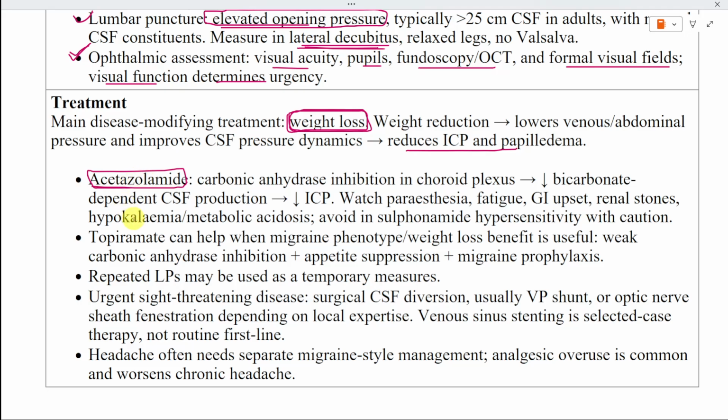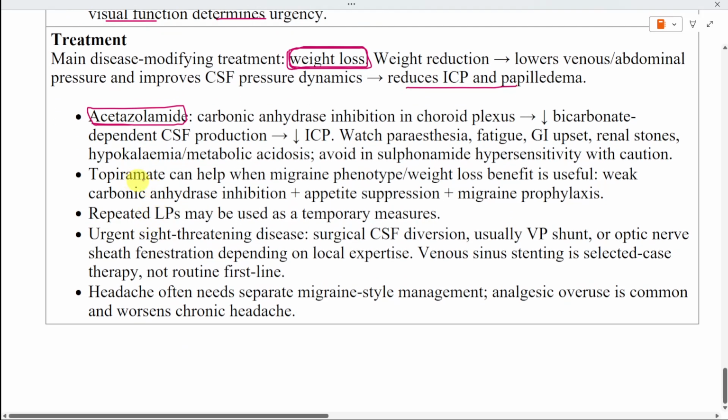Common adverse effects include paresthesia, fatigue, gastrointestinal disturbance, renal stones, hypokalemia, and metabolic acidosis. Electrolytes and renal function may require monitoring. A history of sulfonamide hypersensitivity requires careful assessment rather than an automatic assumption that every patient will cross-react.